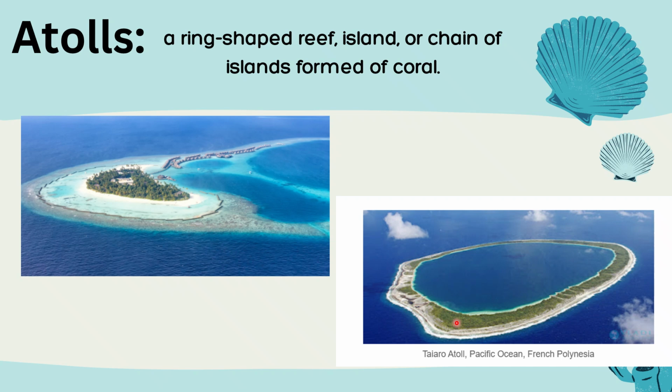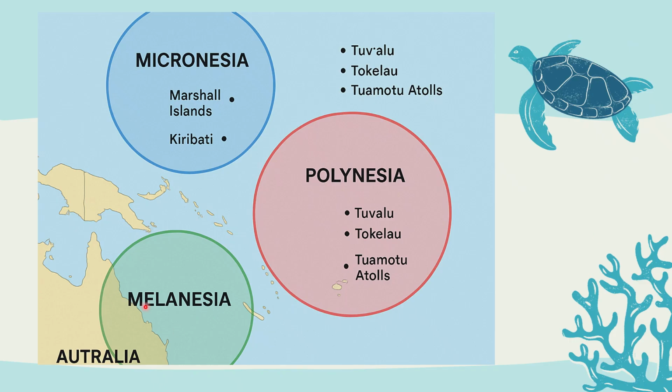In the Pacific Ocean, we have a lot of atolls, right? Especially around Australia, we have the atolls of Polynesia, Micronesia, and Melanesia. All these areas are surrounded by a lot of small islands where we have these atolls.